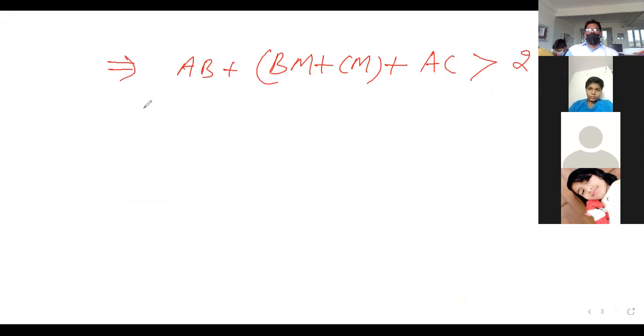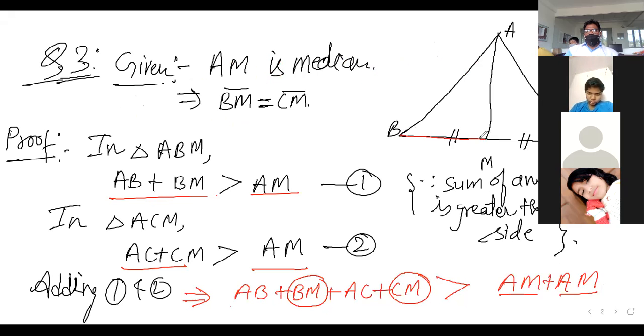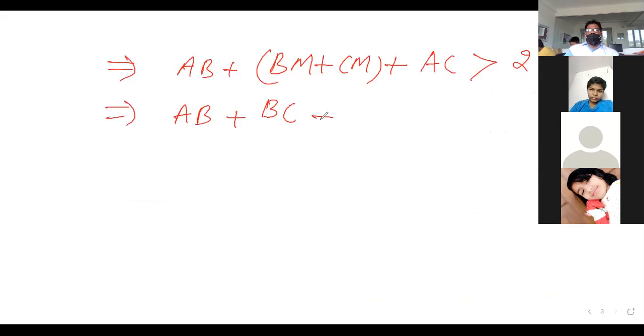2 times AM. Now look, anyone please tell me what is the sum of BM and CM? BC. What is the sum if you are going to add this one BM and this one? What we will get? BC. That we will get whole BC. Clear? Sir, I have solved. BC, and here AC remains same, and this is 2 times AM.